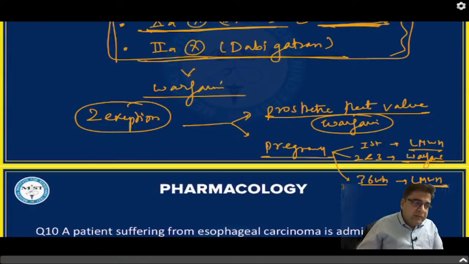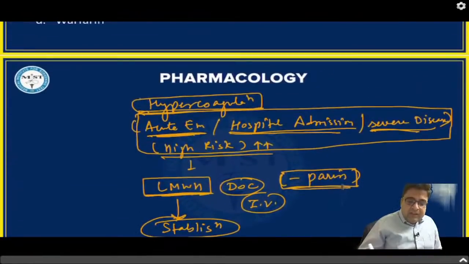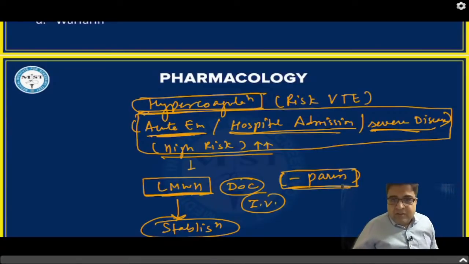So please be careful about what exactly they have asked in the question. Again, I'm repeating: whenever there is a risk of venous thromboembolism, you have to assess the patient's condition.